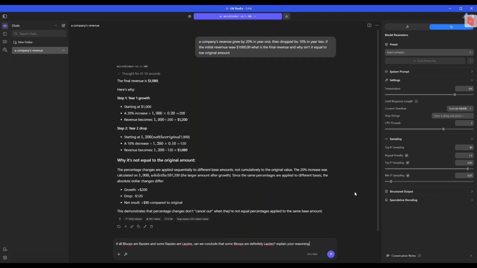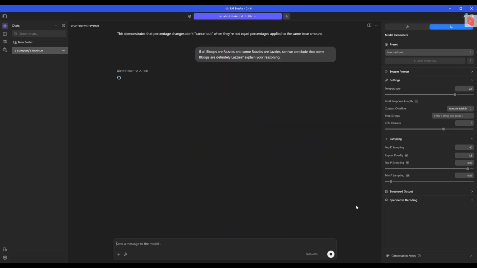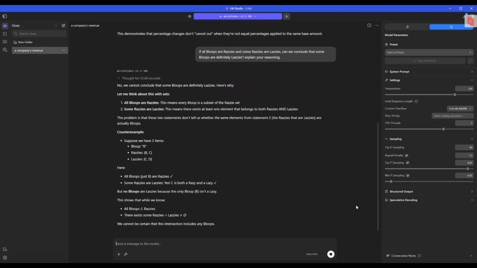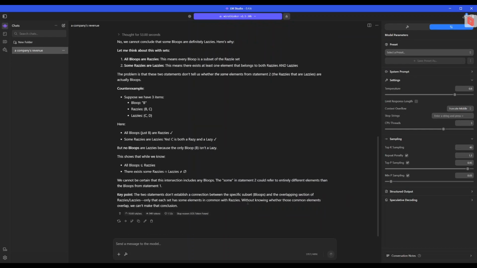So if some bloops are resius and some resius are laziest, can we conclude that some bloops are definitely laziest? Explain the reasoning. So in here the point is that the model cannot say yes for sure. And let's test it. And this is the main point. Without knowing whether those common elements overlap, we can't make the conclusion. Well, this is simply a logical test and it works perfectly.